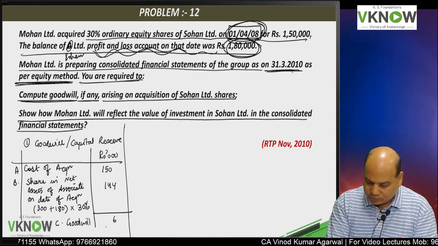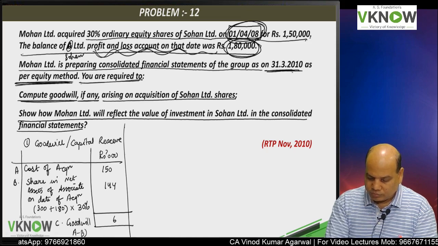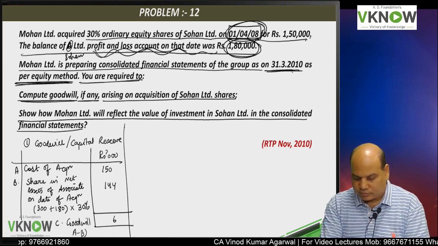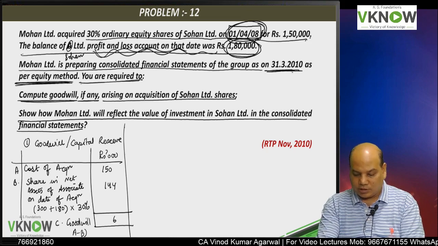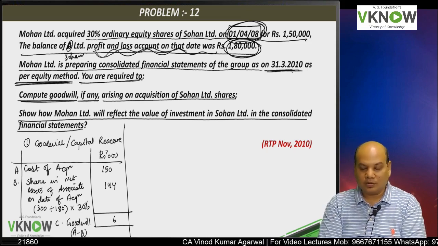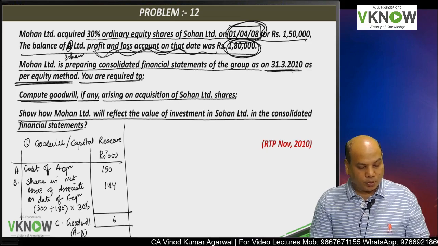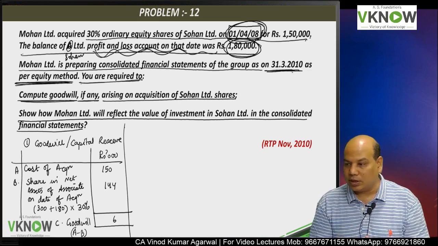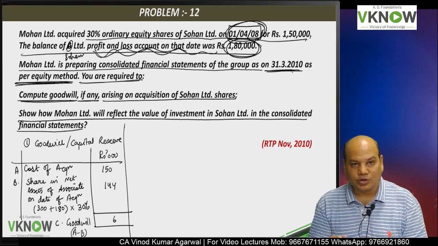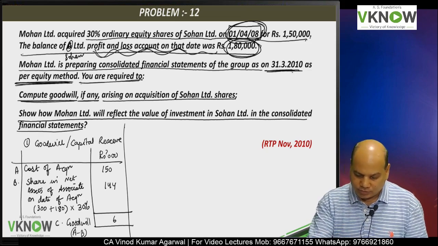Goodwill will be A minus B, 6. This is how goodwill will be calculated, A minus B. Next I need to find out how much profit was earned by Sohan Limited, the associate, after the acquisition.